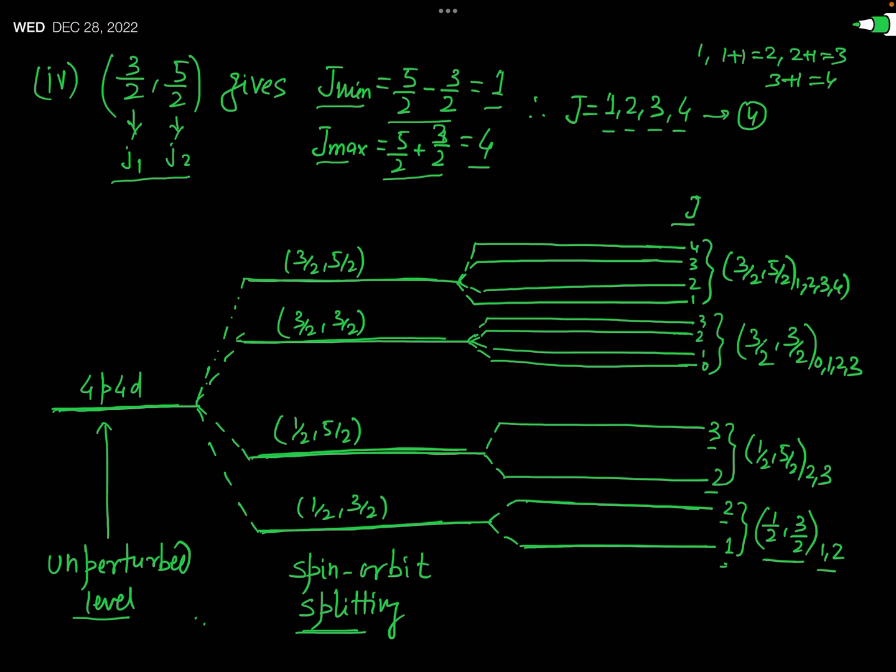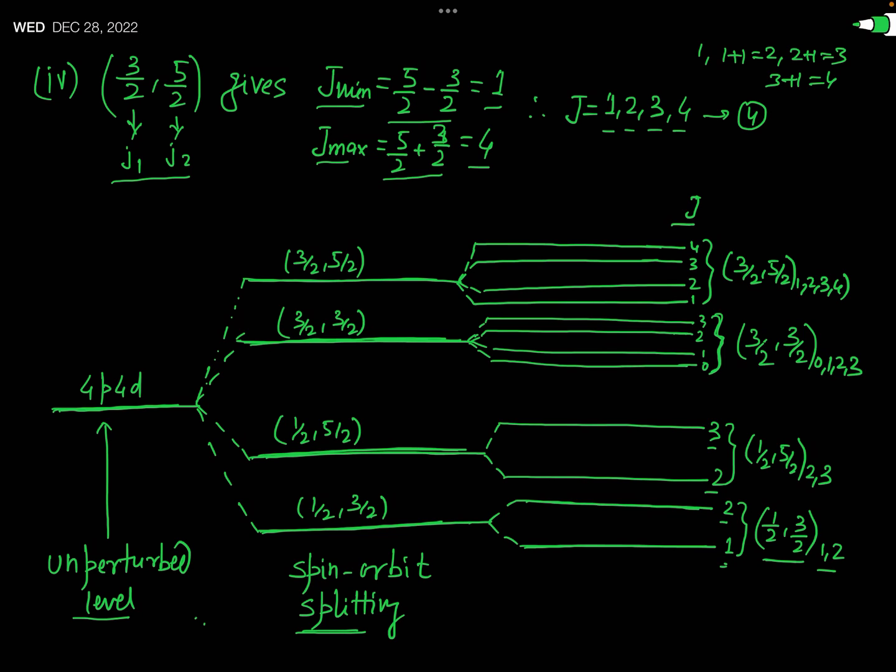Again, you have seen that the combination of a small J1 and a small J2, which is 3 by 2 and 3 by 2, for this combination J has 4 values, and those 4 values are 0, 1, 2 and 3. So this energy level is split into 4 energy levels.